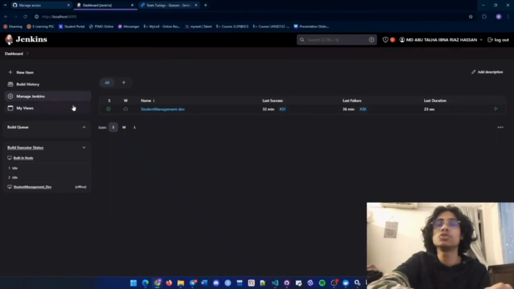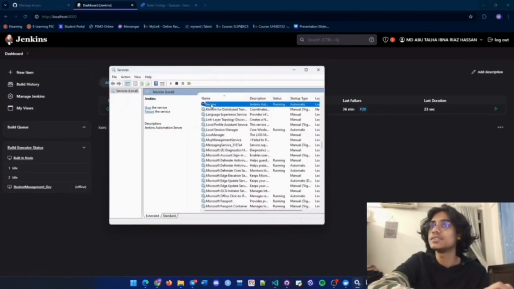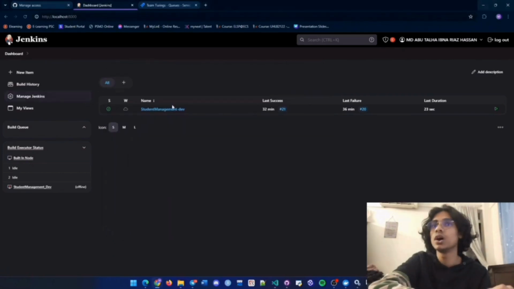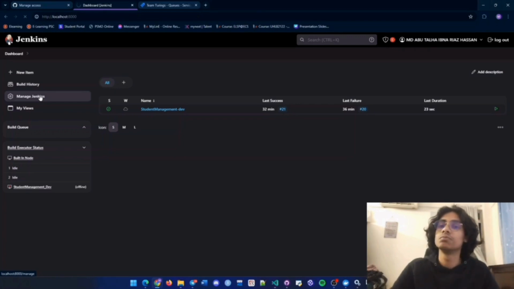In Jenkins, first let me show you. If we see in the services, Jenkins is running and it is running on port 8000. First let me show you that if you go in Jenkins dashboard and go into Manage Jenkins, let it load.